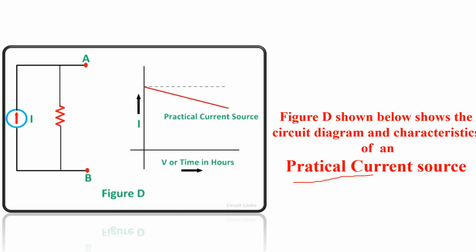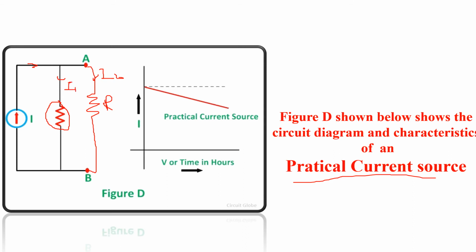Similarly, we will see the practical current source. In practical current source, you can see that this is its internal resistance, and this internal resistance is connected in parallel. I will use some resistance here, which I will call the load resistance R. Now what happened here? The total current I is now divided into two parts: this is IL and this is I1.